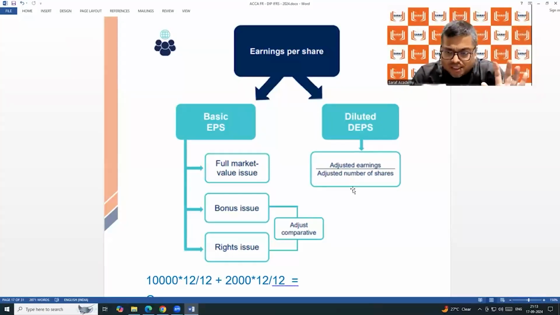We need to discuss this in the entire curriculum, in the entire chapter. This is a very basic example. The profit of the company divided by the number of shares is called earnings per share.